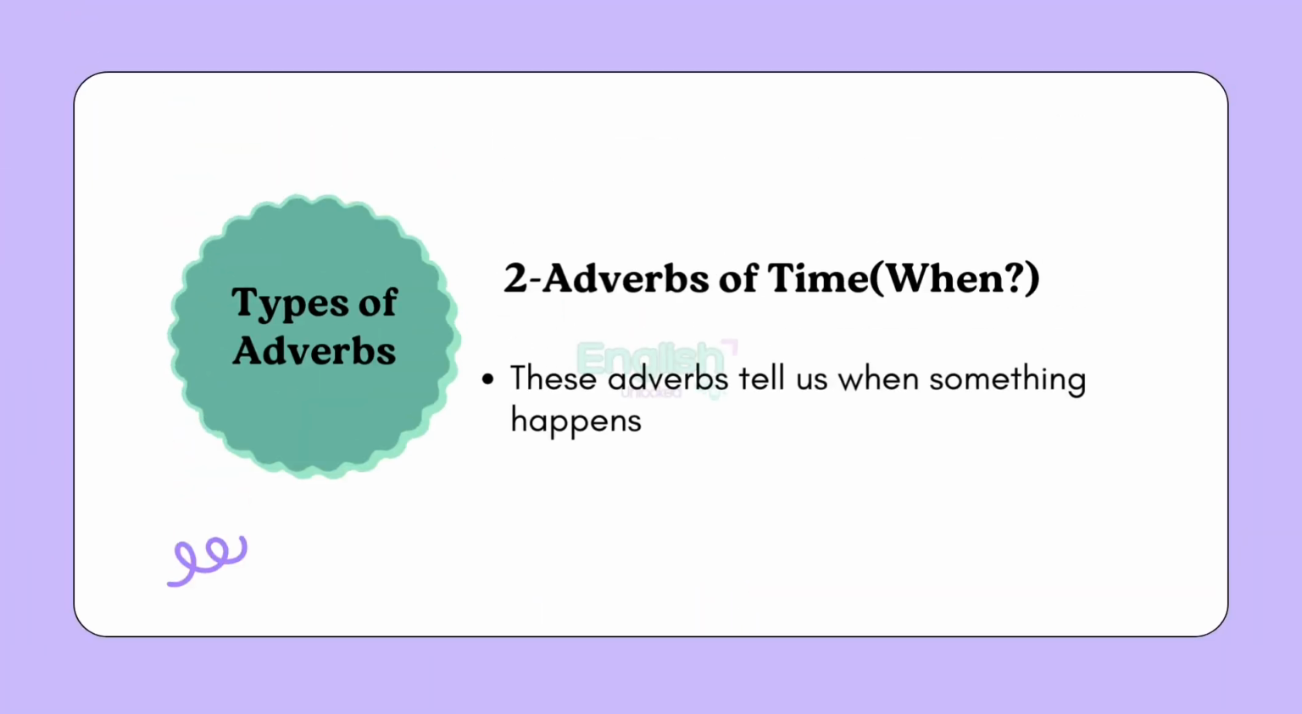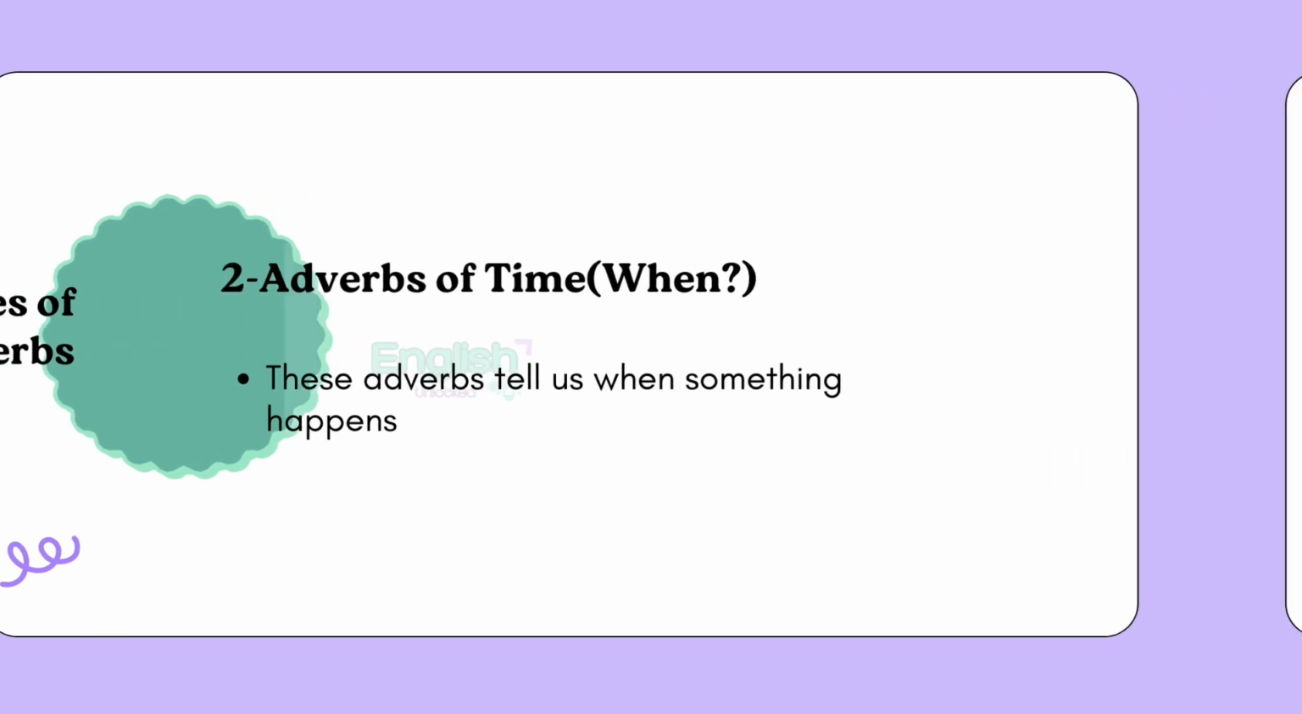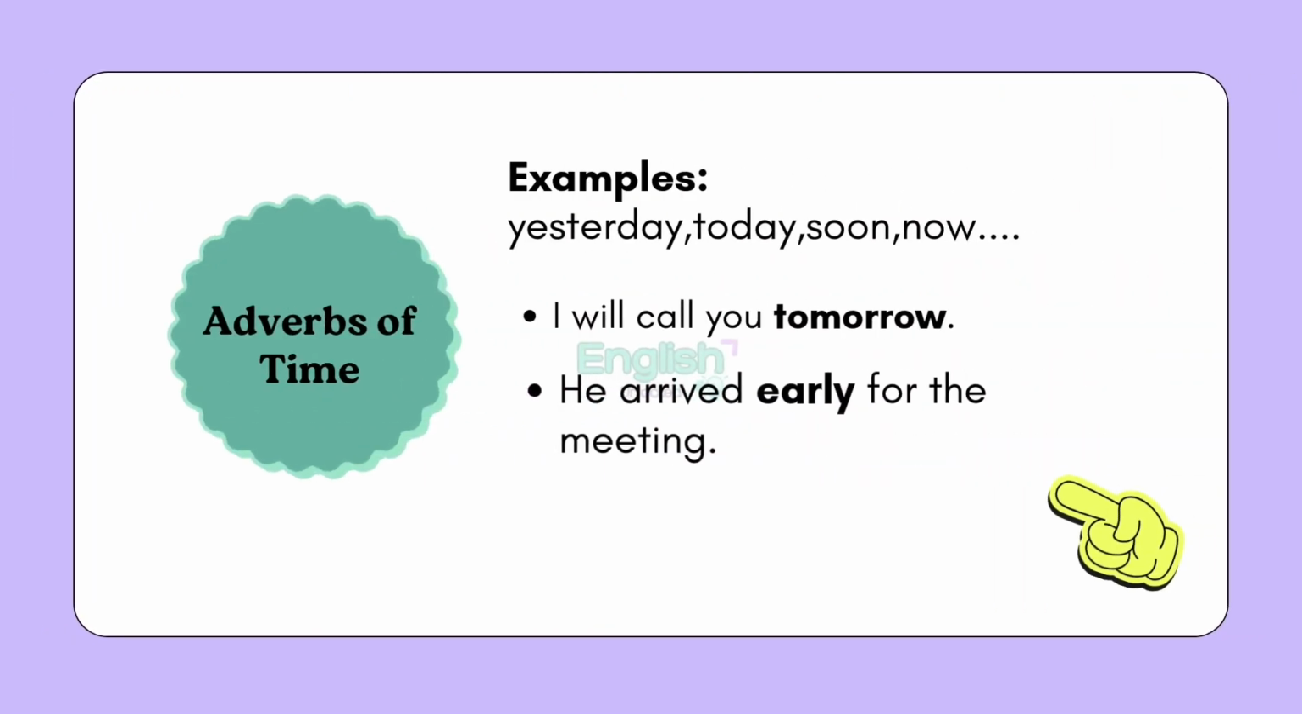Next up, adverbs of time. These tell us when something happens. For instance, yesterday, today, soon. "I will call you tomorrow. He arrived early for the meeting." They help us to understand the timing of an action.